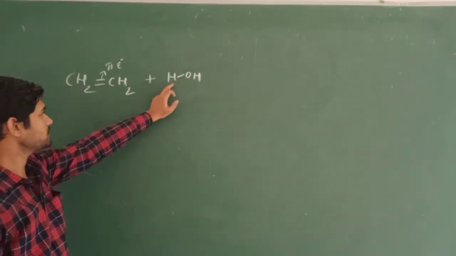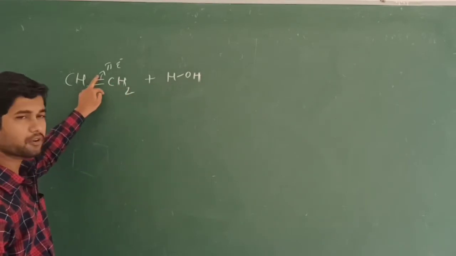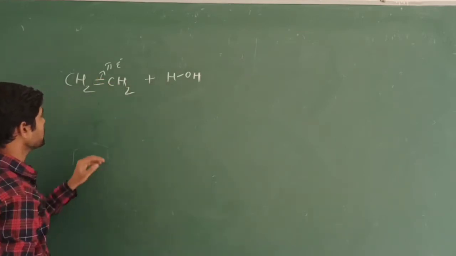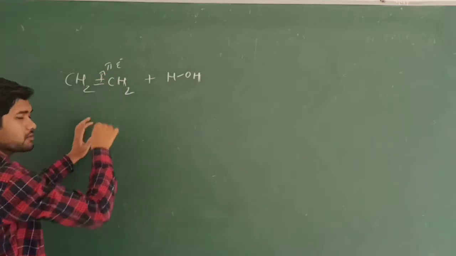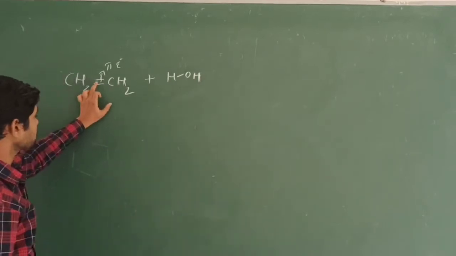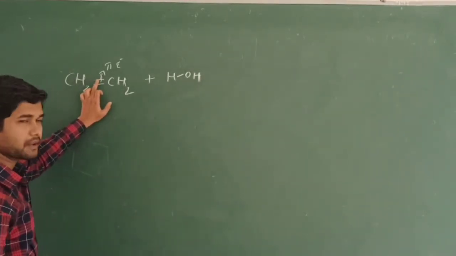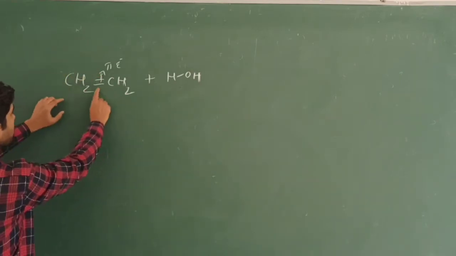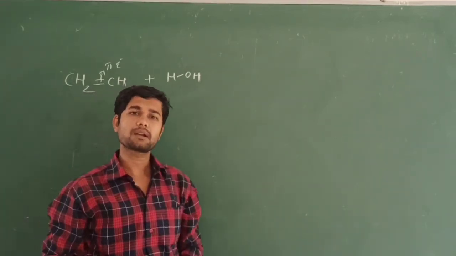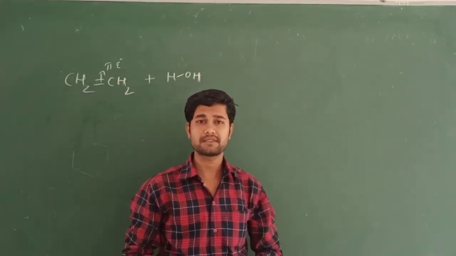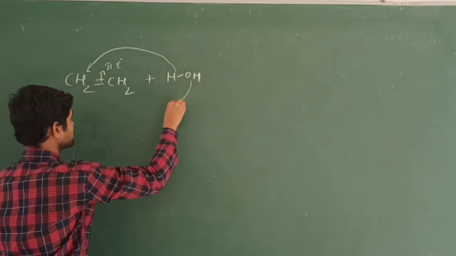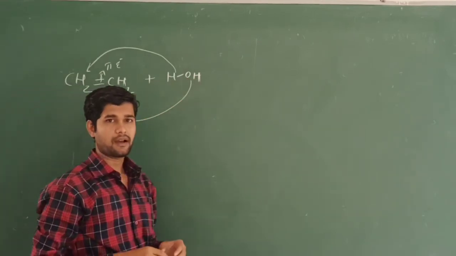So this is called hydration. When this water molecule is going to react with this double bond containing alkene, what happens here? This is electron rich, and this is hydration. I am going to break down this pi bond, because a sigma bond is always stronger than the pi bond. Hence we are going to break down the pi bond. After breaking of the pi bond, what is the valence of this carbon? After this breakdown, 1, 2, 3 bonds on each carbon atom. But actually our carbon valence is 4. So what happens at that time? One hydrogen will come and attack here, and this hydroxyl group will come and attack here. So that is called hydration method.